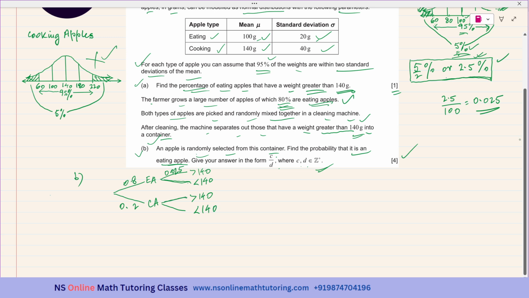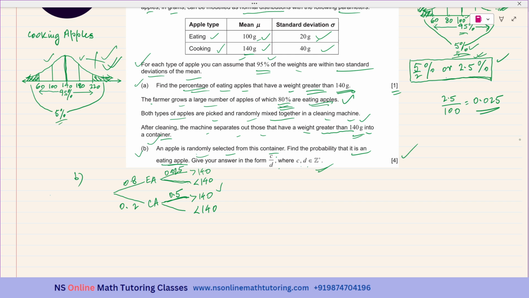For getting the probability of this branch, I actually need this, because again, these two taken together is 5%. But over here it is 140. Sorry. So I really do not need it because the mean value for the cooking apples is 140. So above 140 grams will be 50% and below 140 grams will be 50%. Okay. So greater than 140 will be 0.5.